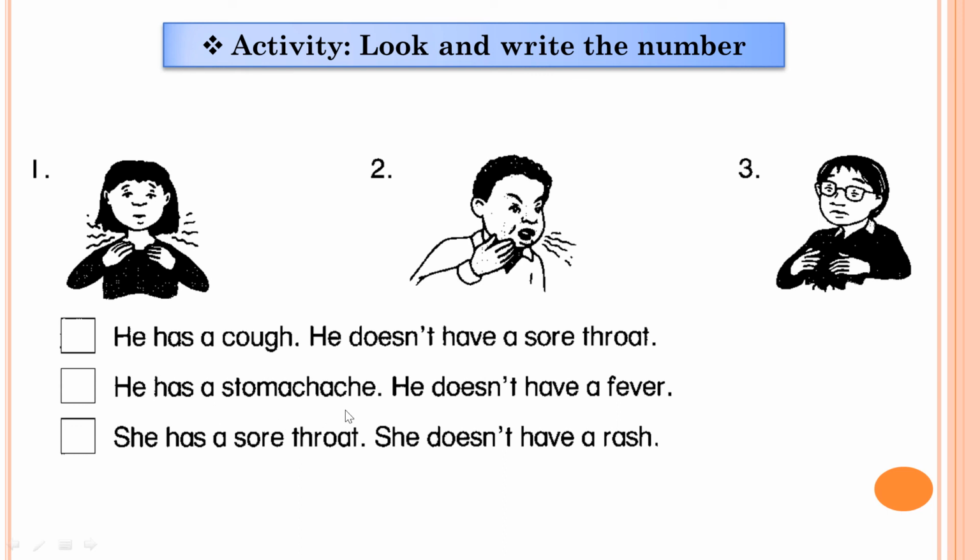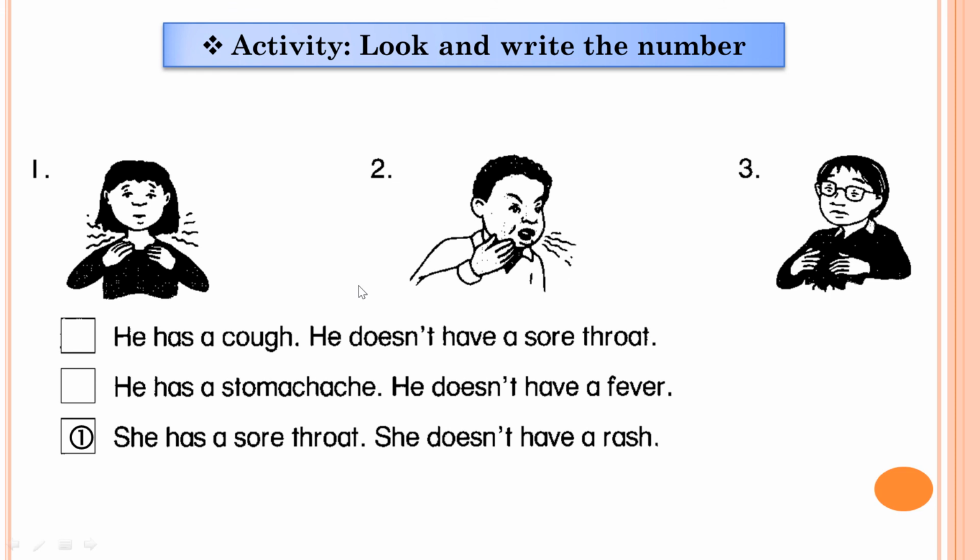Sentence number 3: she has a sore throat. She doesn't have a rash. Okay, are your answers correct? Let's check together.